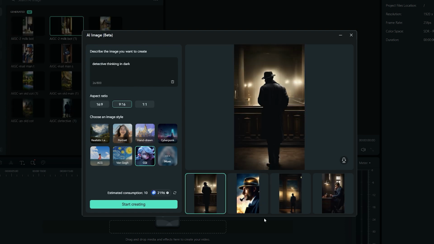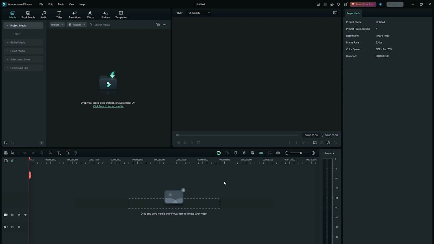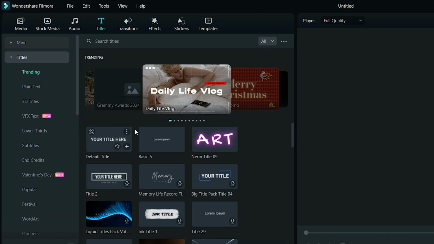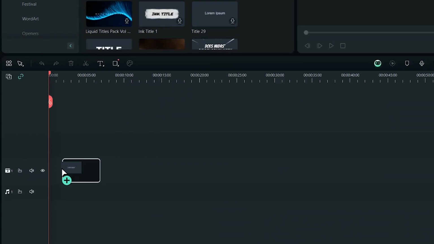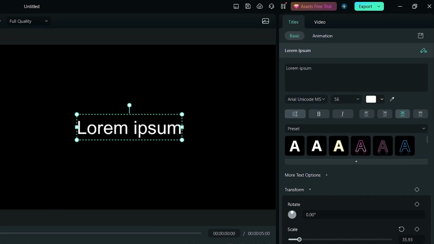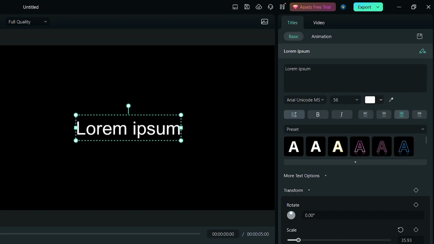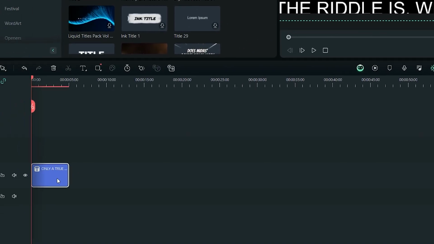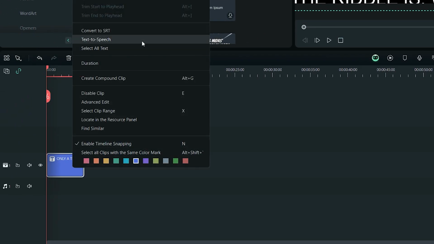After downloading all the images, the next step is to generate the voiceover. To do that, simply go to Titles tab and drag and drop any basic title on the project timeline. Click on it to open the editing panel at the right side. Here in the text box, paste your full script. After that, right-click on this text element in the timeline and select Text to Speech.